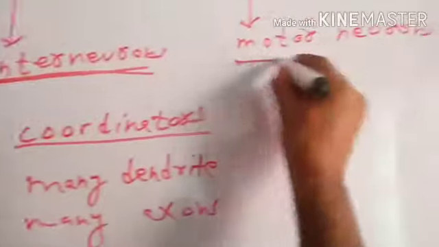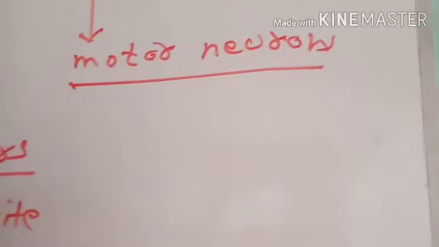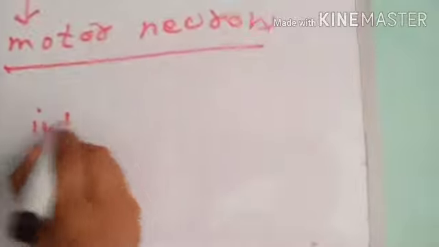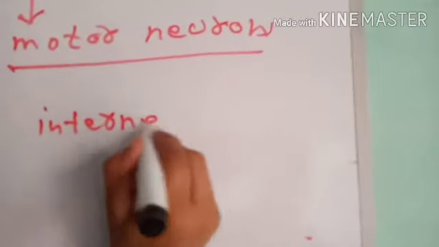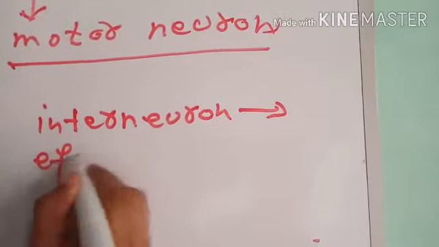Motor neurons are the neurons which take the orders from interneurons towards effectors, where some response is shown. Means motor neurons take the nerve impulse from interneurons towards effectors.